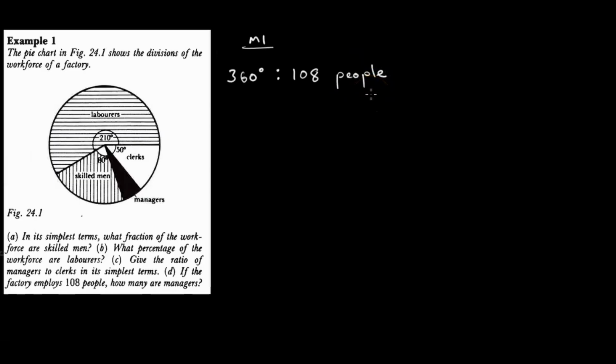I think it makes sense because 108 people ndova vanhu vese vari kushanda mufactory. 360 degrees ndiyo the totality of every degree which is found inside the pie chart. So 360 degrees is as to 108 people. Apaona. But moving further with the question, how many managers do we have?